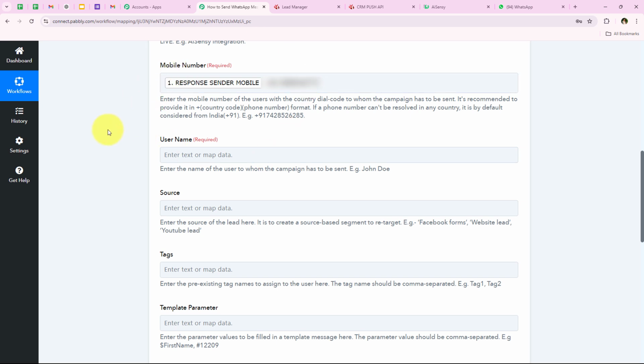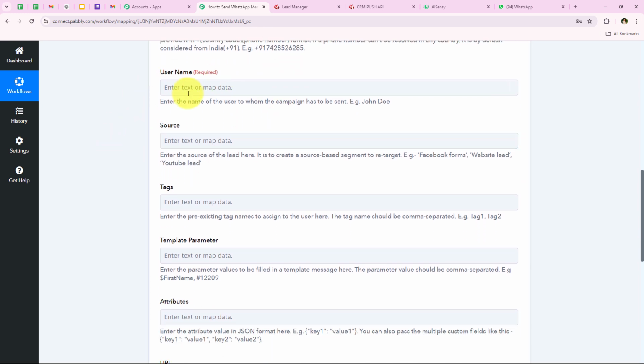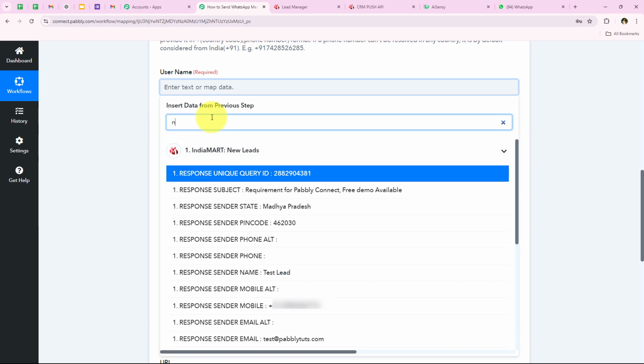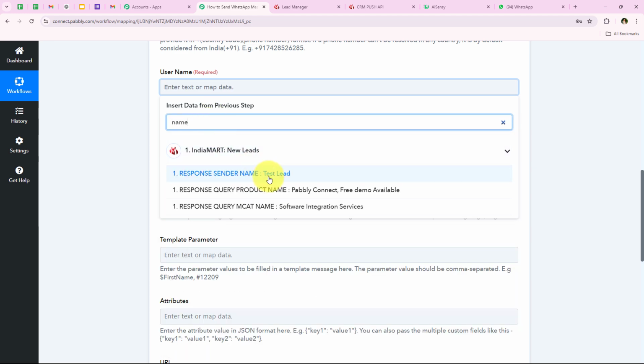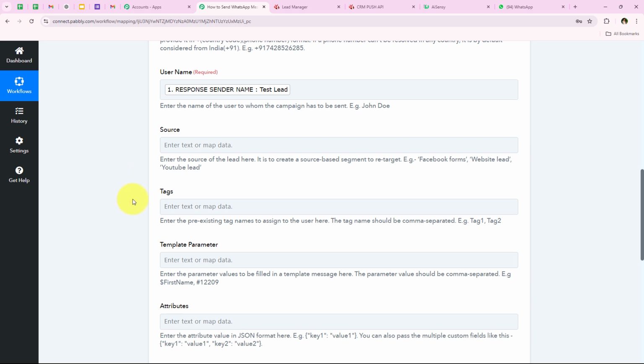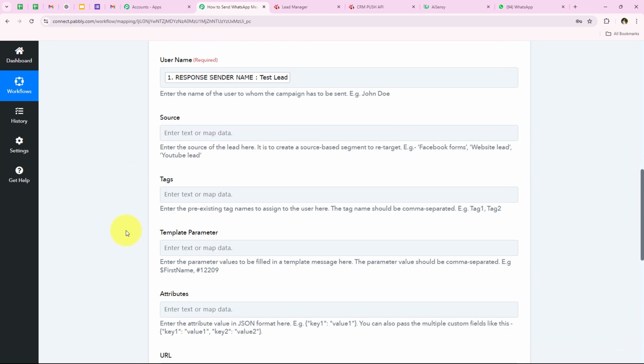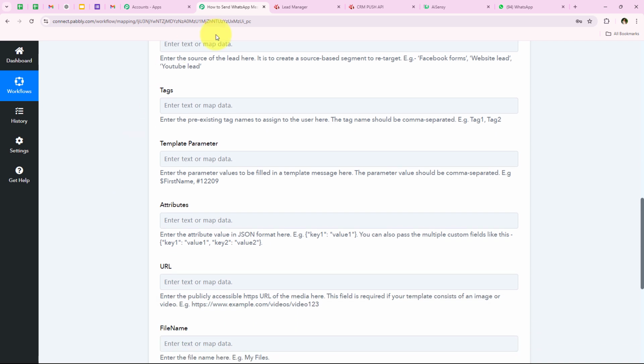And after mapping the mobile number, we are going to move on forward. It is asking me for the user name. Over here you can see that it is saying enter the name of the user to whom the campaign has to be sent. So over here we are going to enter the name of our lead. For that I'm going to look for a name in my previous response, and as you can see, test lead, so we're going to map it. We're going to move on forward. It is asking me for the source and tags. If you wish, you can definitely add these, but this is not a required field, so I'm going to leave it blank.